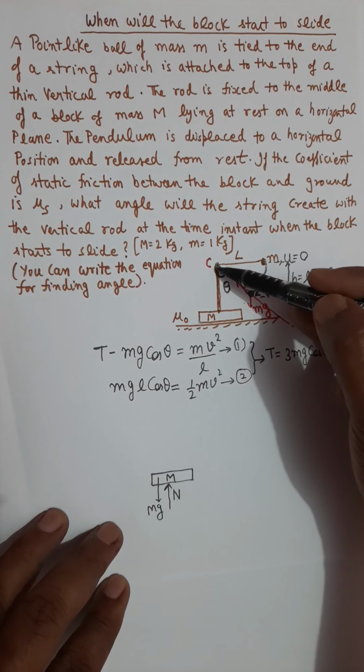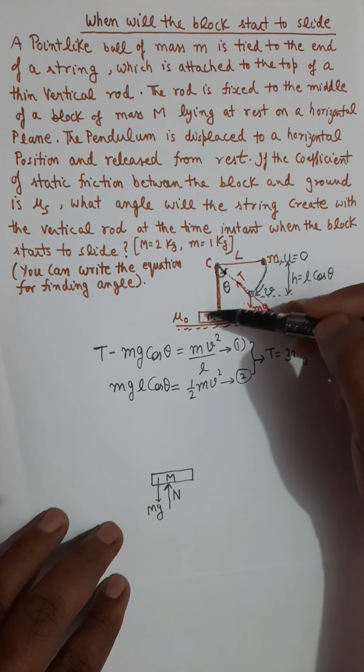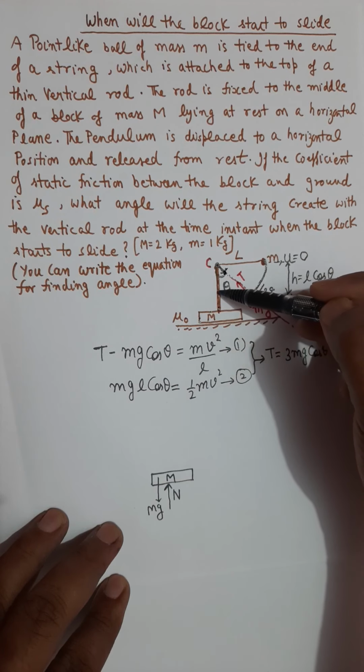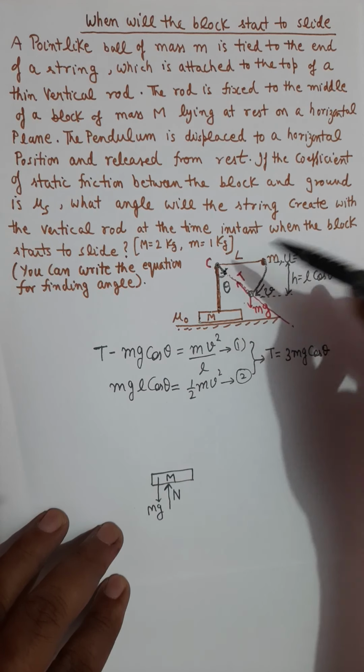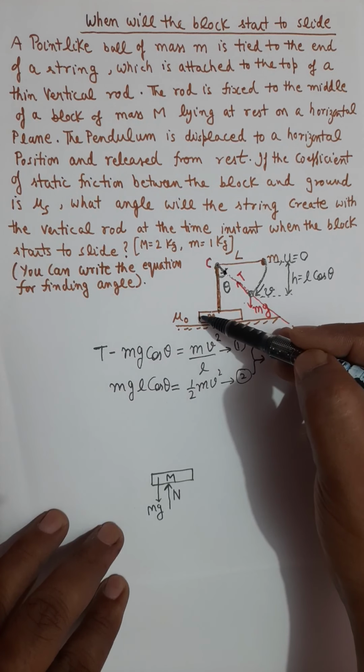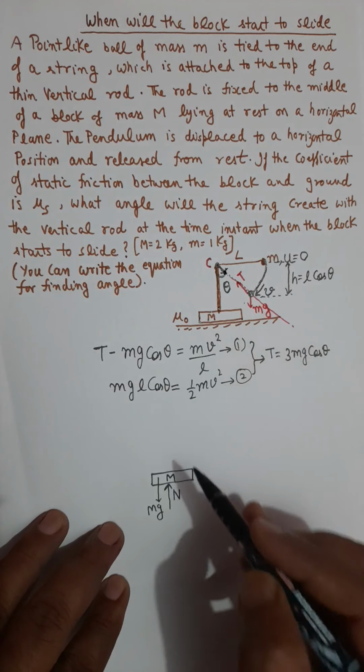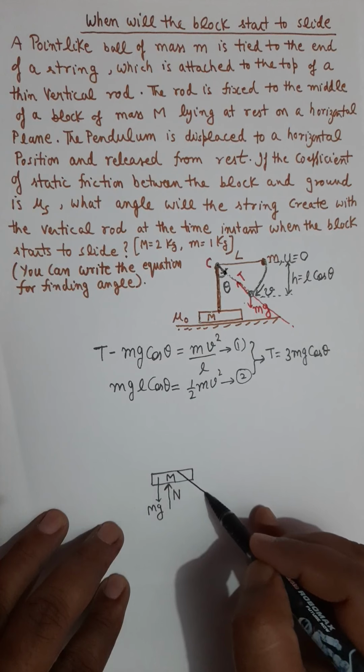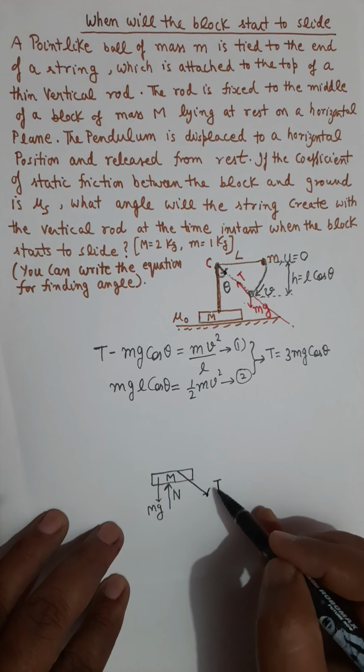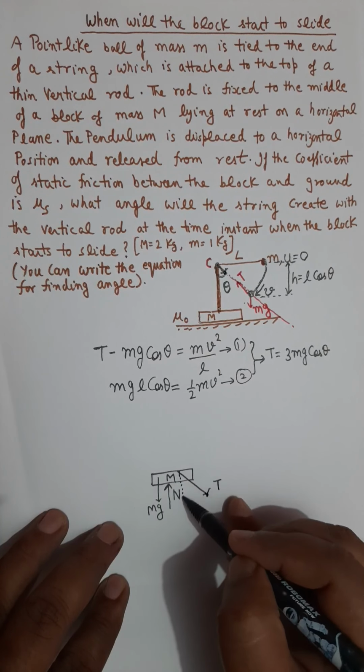And the reason is the rod is part of capital M, so any force on this rod will also be part of the free body diagram of capital M. So you have to consider a capital T force on this mass M at theta angle with the vertical.